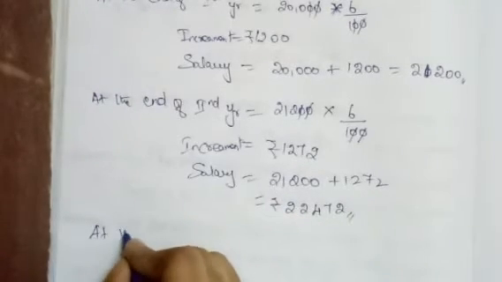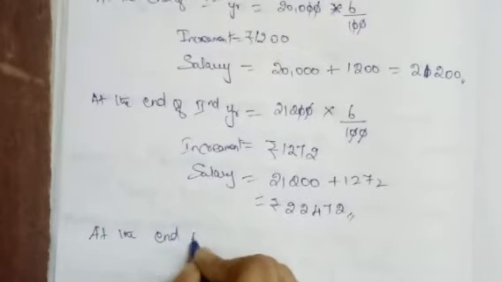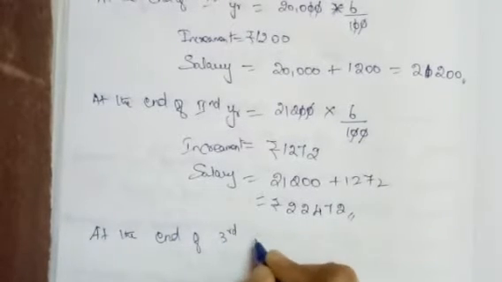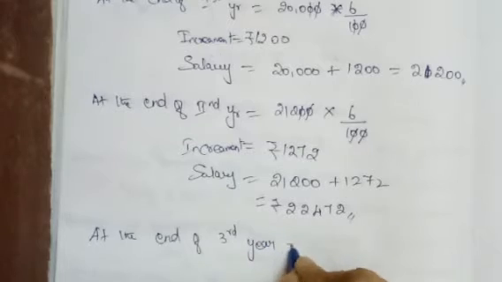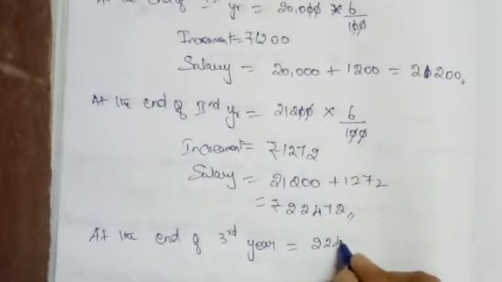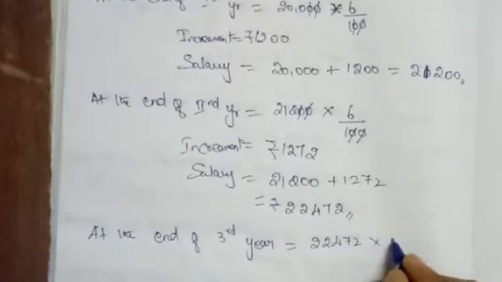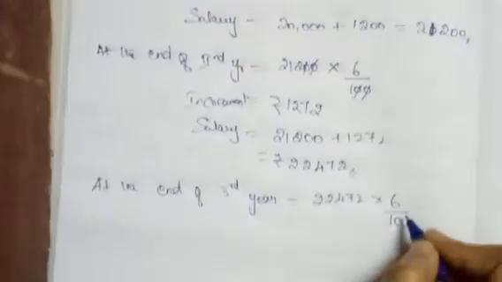Next, find at the end of the third year. Already he is getting 22,472 as his salary, times 6% increment.